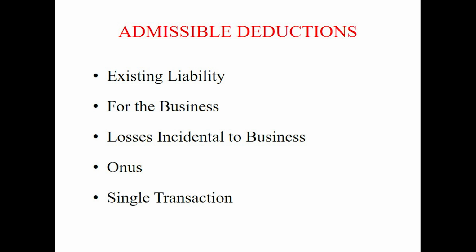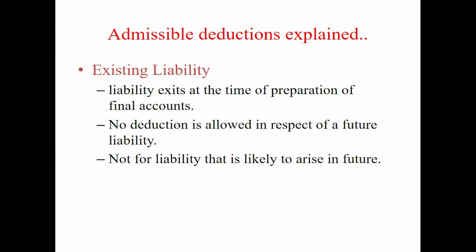If you look at these items in detail, existing liability means liability that exists at the time of preparation of the profit and loss account, and the expenditure has to be for the benefit of the business, and the loss has to be incidental to the business. The onus of proving that the expenditure is for the benefit of the business lies on the SSC, the businessman, and a transaction may be a single transaction.